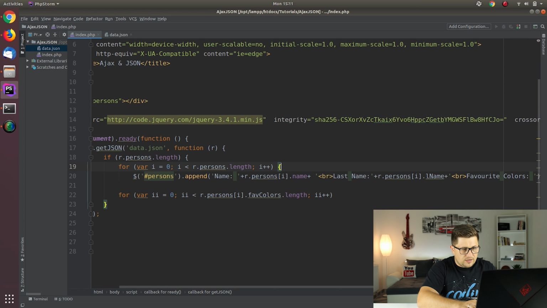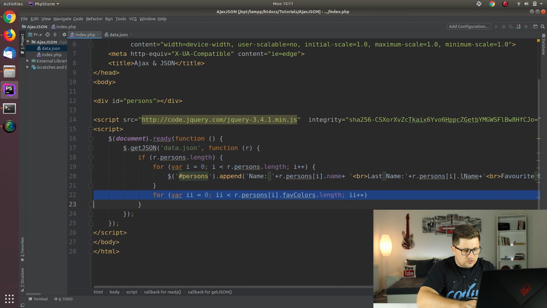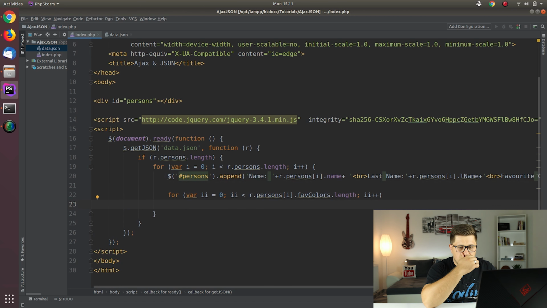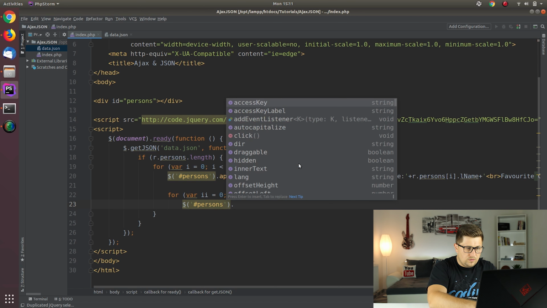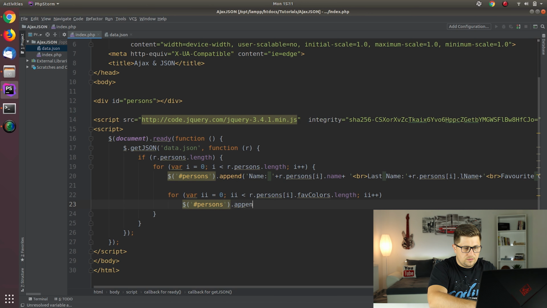And here, of course, I have made a mistake, so we will need to be like this. And then what we can do is we can say, okay, we will append to our persons. Okay, we will append, and now it's going to be like this. So I'll just grab it. Okay, and it will be this one. So let's see.